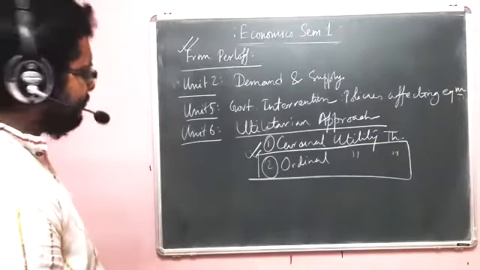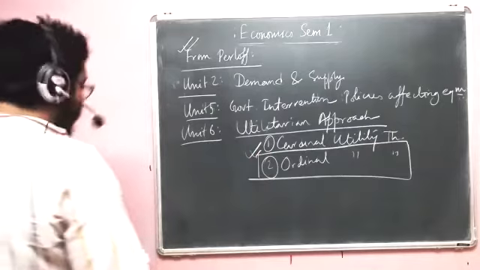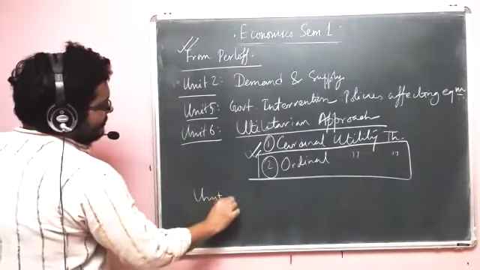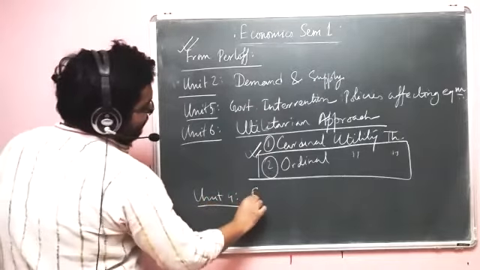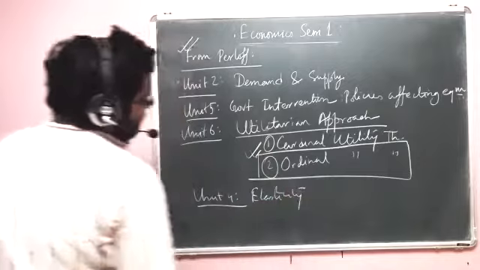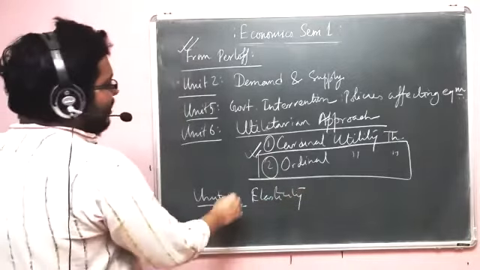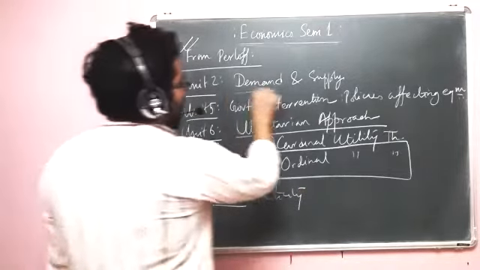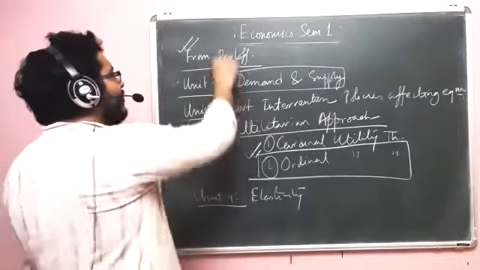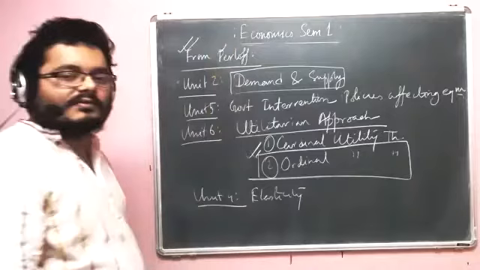Now, let me mention also unit 4, because elasticity is also something on which we must solve problems from a book like Parkin. Also, elasticity is connected to demand and supply, right?